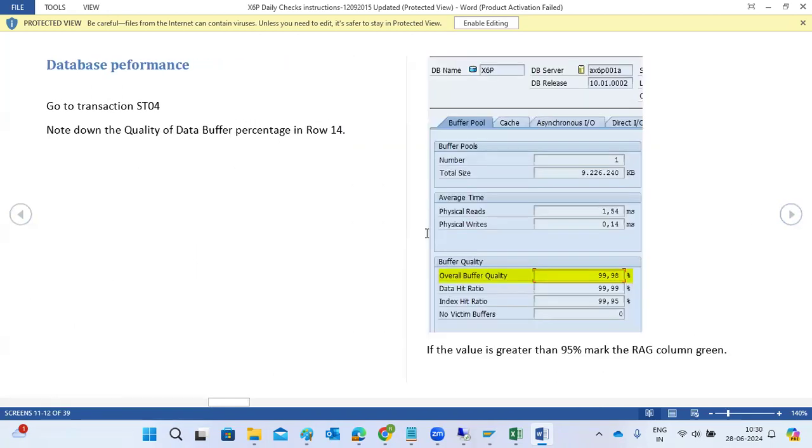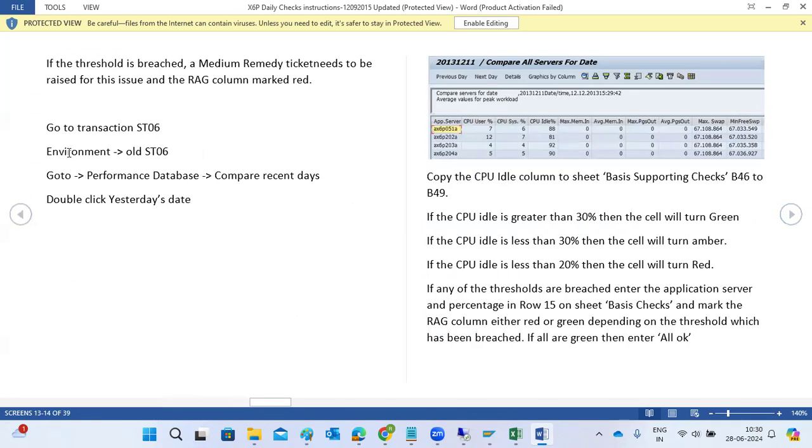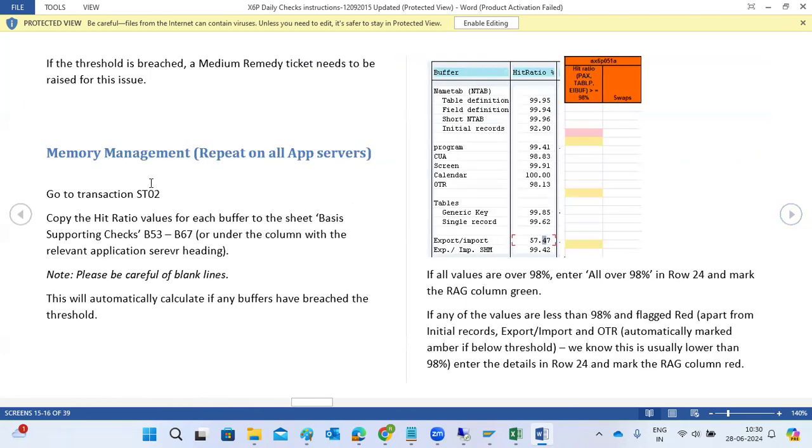For database performance, go to ST04 and check the buffer quality and everything here. In ST06 you can check the CPU utilization, idle percentage, everything. If the idle is greater than 30%, then green. If the idle is less than 30%, then amber. At 20%, with CPU utilization 80%, then fine. Then we need to take action.